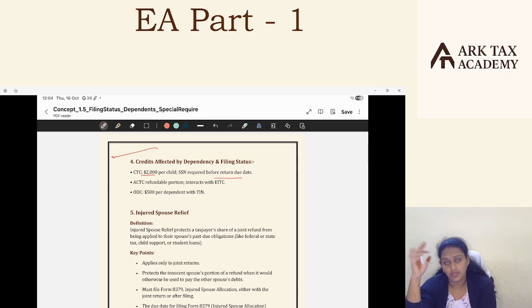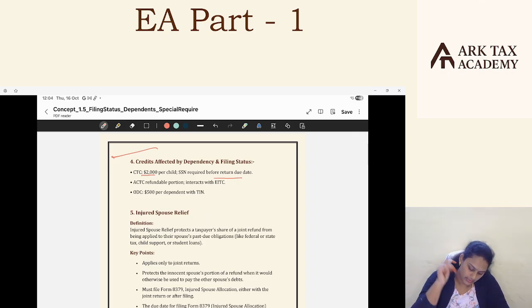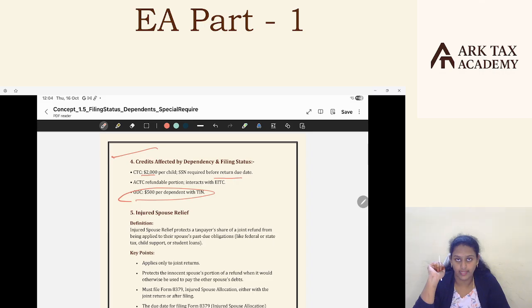They're qualifying. Say my cousin is a qualifying relative. He satisfied all the tests. He lived with me for one full year, and the support test is satisfied. Gross income test is satisfied. Citizenship test is satisfied. All tests are satisfied. My cousin is a qualifying relative, and I can show my cousin as a dependent in my tax return. But because of this cousin, you cannot file head of household status; file some other relevant status that relates to you, and then using this cousin, you can claim some dependent credit, $500. What is this dependent credit? You will understand when we do tax flip. That amount of $500 you can claim, you can reduce your tax liability.